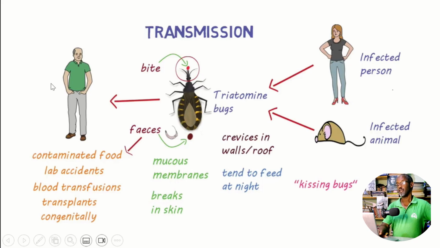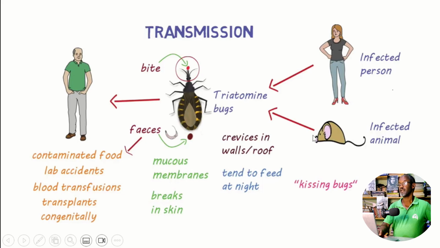By the way, this vector, which is known as the triatomine bug, that is the insect that transmits the parasite into humans, is also known as the kissing bug, because it usually likes to feed by piercing the skin in the face, around the mouth and the lips. That's why they dubbed this insect the kissing bug.